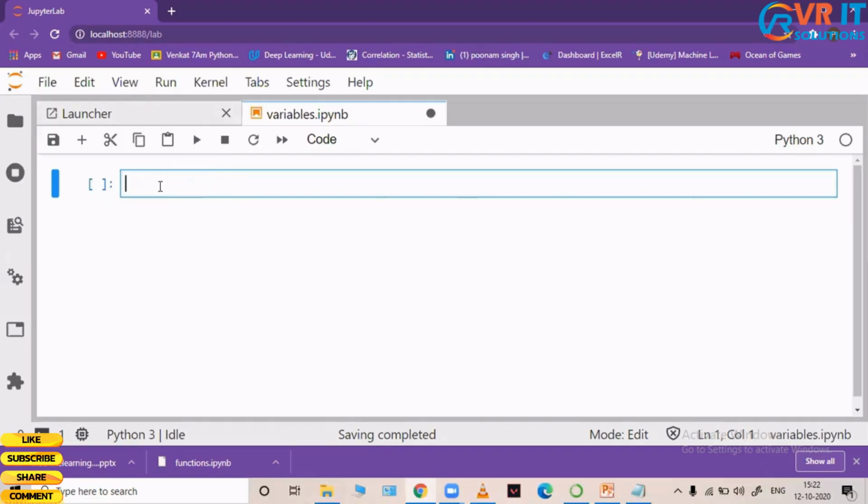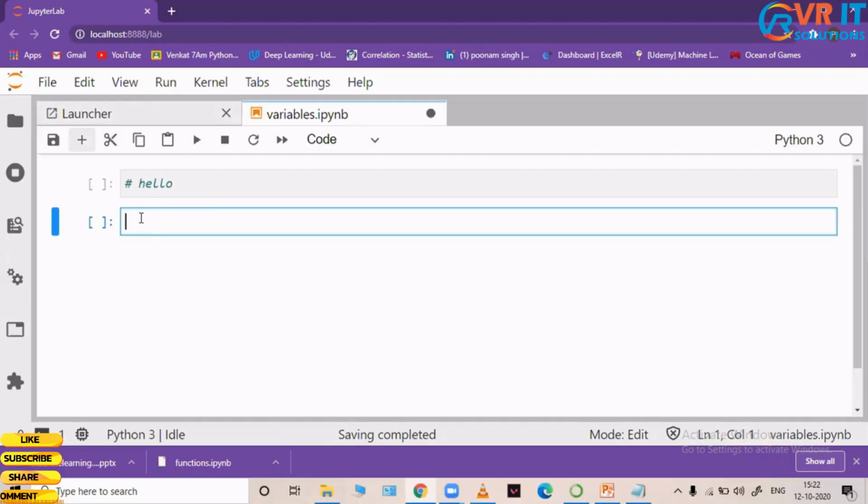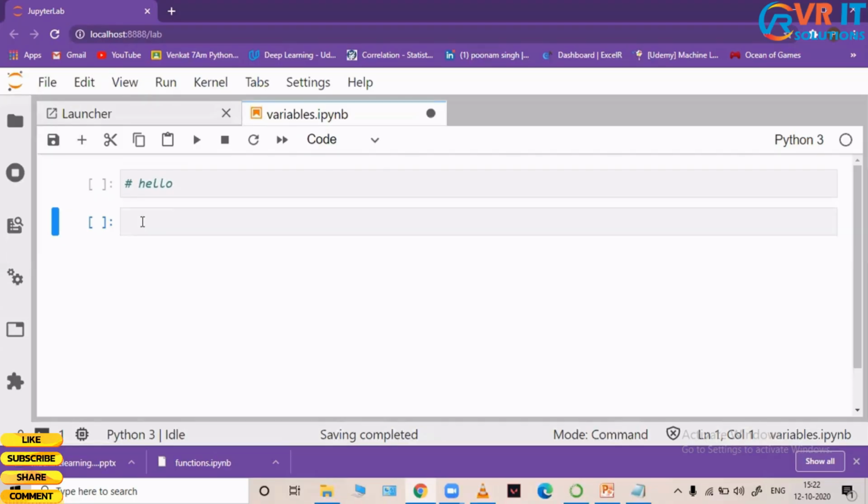Say, for example, I've already written something in the cell, and I want to add a new cell. How do I do it? There are two ways. Either click on this plus icon, or the shortcut is Escape B. So either you click on the plus icon or you just press Escape B. This is for creating a cell below.